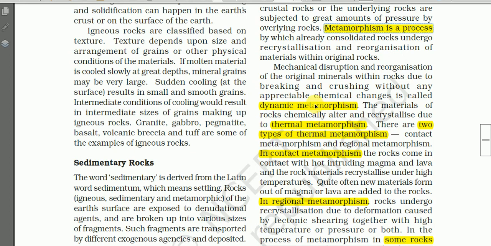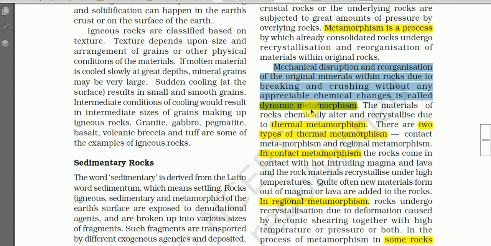Here we have two main types of metamorphism: dynamic metamorphism and thermal metamorphism. So these are the two main types of metamorphism. And what is dynamic metamorphism? Let us read. Mechanical disruption and reorganization of original minerals within rocks due to breaking and crushing without any appreciable chemical changes is called dynamic metamorphism.